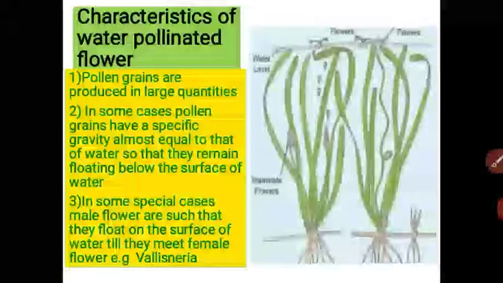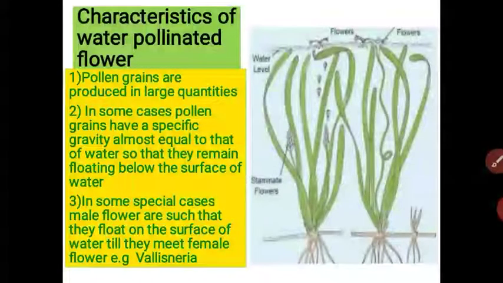When they meet, the pollen grain is transferred to the stigma and they fuse to each other and the fertilization process goes on. This is the example of Vallisneria, means these characteristics are present in the water pollinated flower.